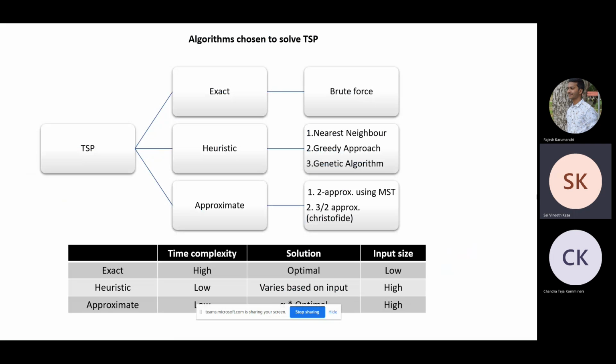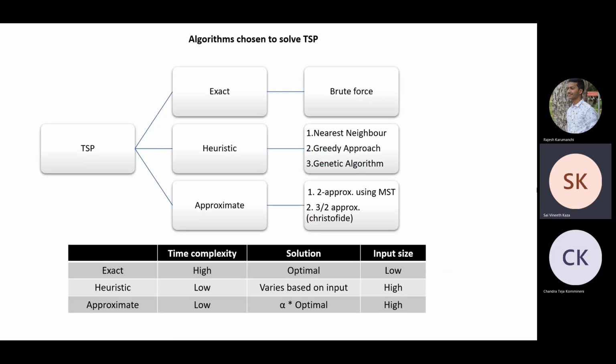So to solve TSP, we picked 6 algorithms, and these are basically 3 types. Exact is the naive approach, that is the brute force algorithm. Heuristic covers the nearest neighbor algorithm, the greedy approach, and the genetic algorithm. And approximate algorithms are the 2-approximation using MST and the Christofides algorithm. So we can pick the algorithm based on the solution that we want.